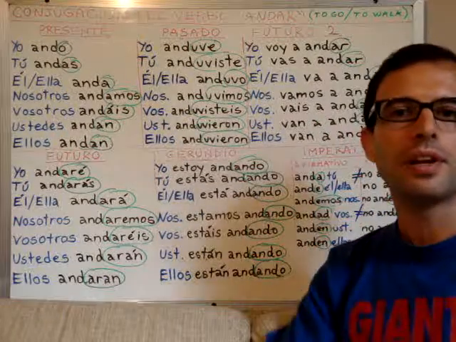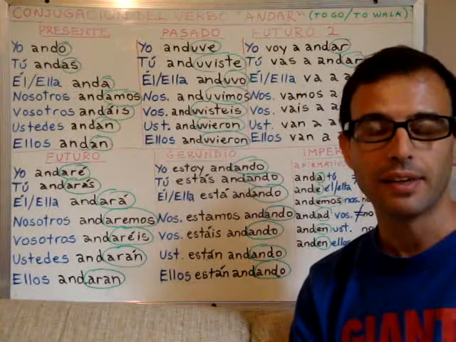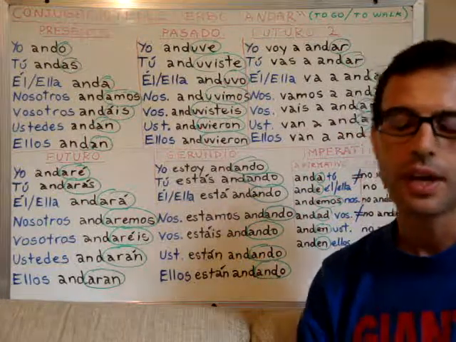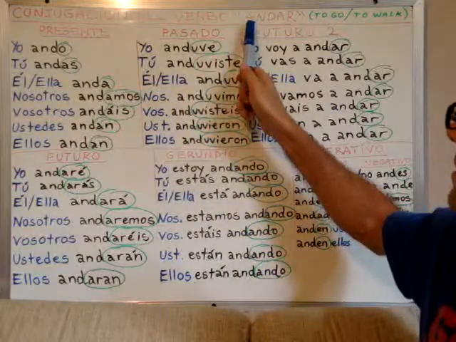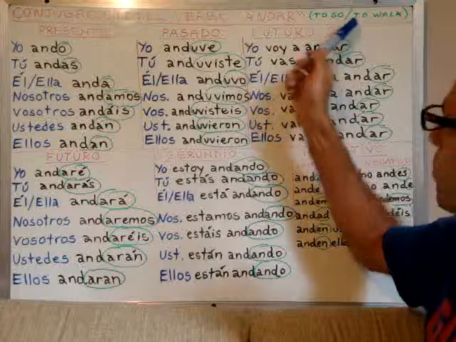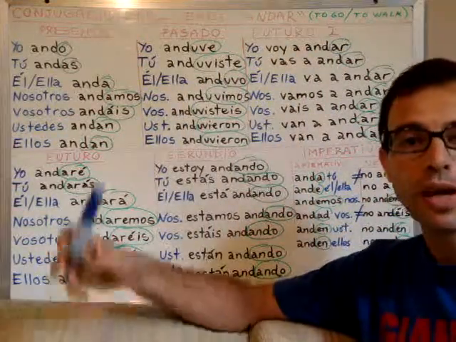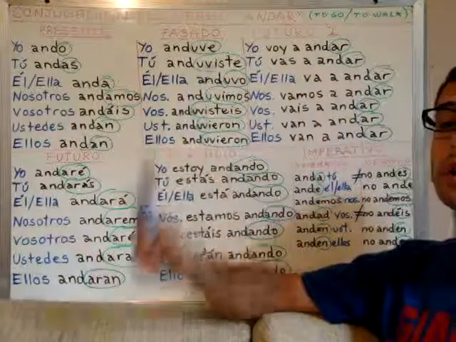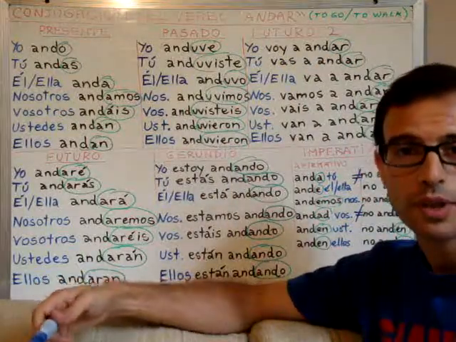In two previous lessons, when I spoke about the letter A and gave you several examples, I showed you the irregular verb andar. Andar means to go or to walk, right? Andar can be used with either of those two meanings, okay? To go or to walk.